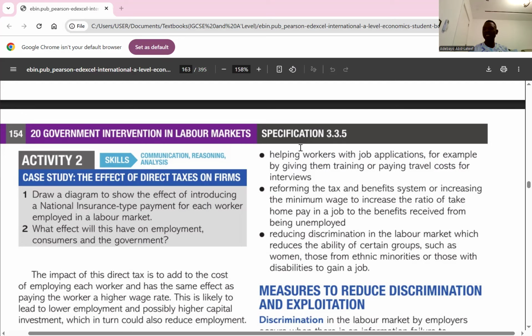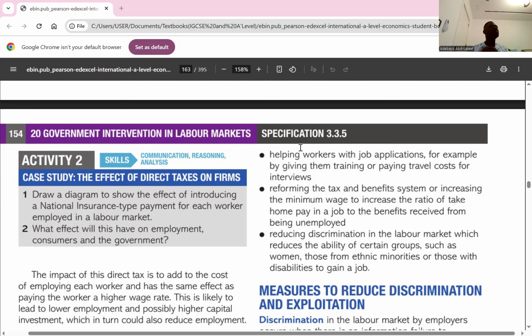So the impact now, increased costs. Higher employer-paid payroll taxes push up the total cost of labor, which can decrease the quantity of labor demanded by firms at any given wage rate or wage level. Because firms have to pay higher wages, higher taxes or contributions for employees. So it simply means their cost of production would increase based on the fact that they have to pay higher wages to their employees, and that increases their cost of production. So the only way to reduce their cost of production is not to employ workers. So the demand for labor would reduce as a result of direct taxes. The first one clear? Yeah.